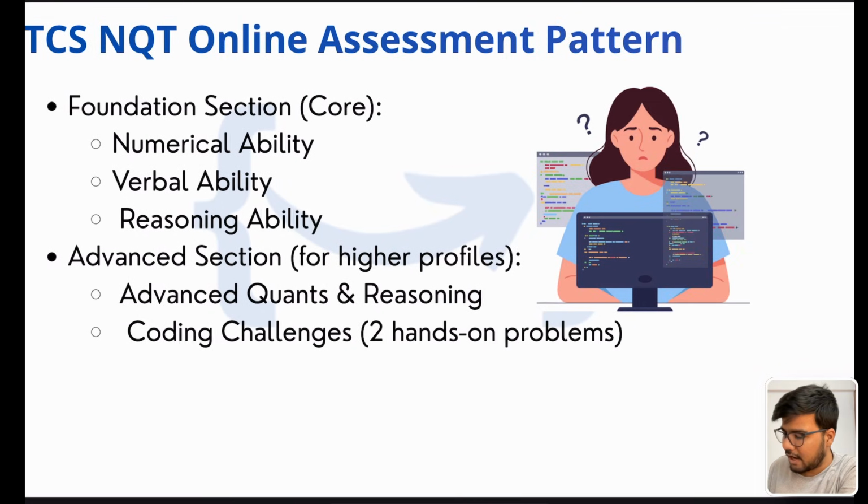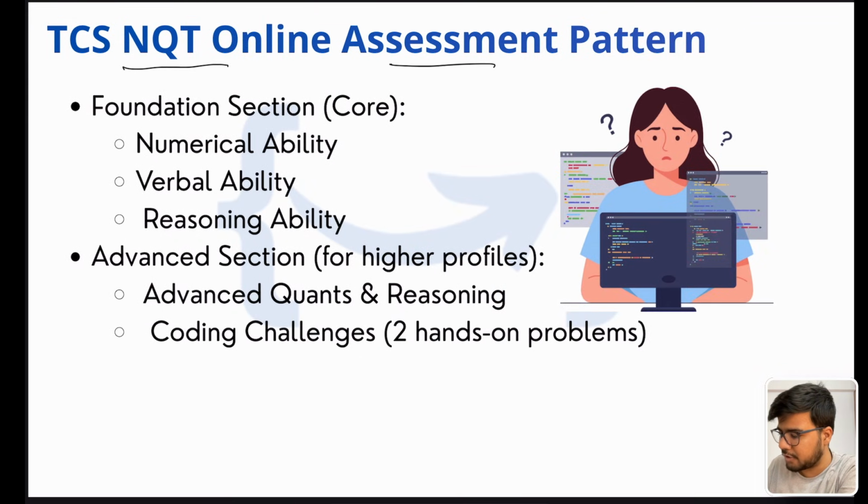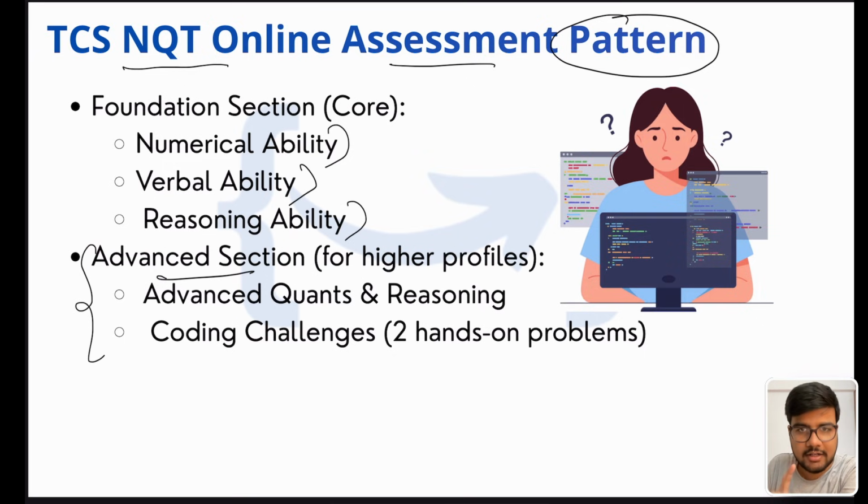So let's begin with our very first thing, which is the TCS NQT online assessment pattern. Aditya, I know about the pattern, but it is better to have a glance before telling about your strategy, right? So numerical ability, verbal ability, reasoning ability. Advanced section, which is important now.